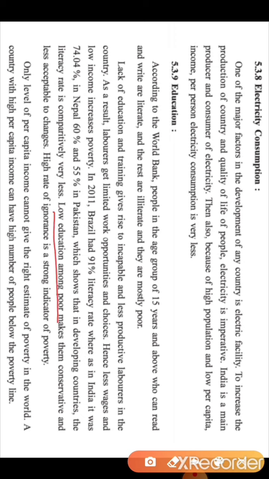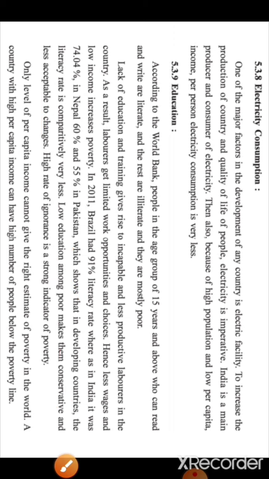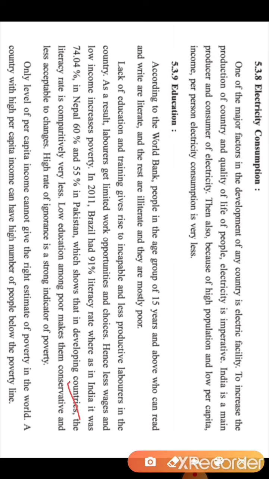Low education among poor makes them conservative and less acceptable to changes. Because of the low education, they become conservative. They are not welcoming the new modern things in the society. Okay, they are conservative and they are less acceptable to changes.